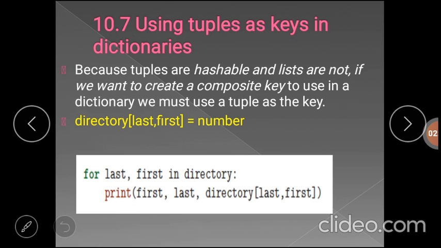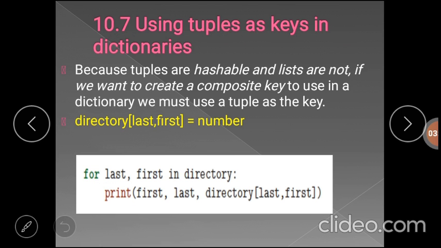Now we will discuss using tuples as keys in a dictionary. How can we use a tuple as a key in a dictionary? As tuples are hashable, when we want a dictionary containing composite keys, we will use tuples. For example, here we need to create a telephone directory where the name of a person is a first name and last name pair, and the value is the telephone number.